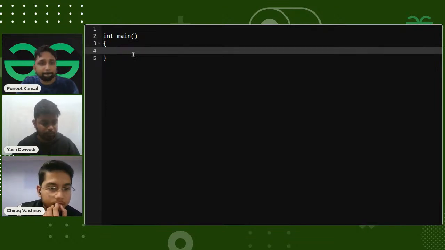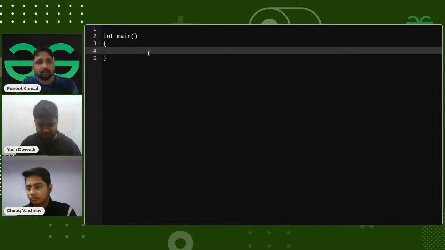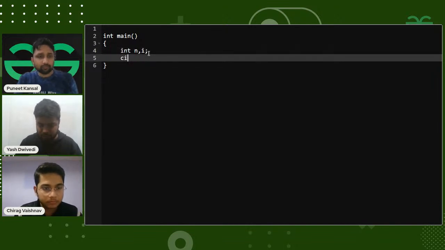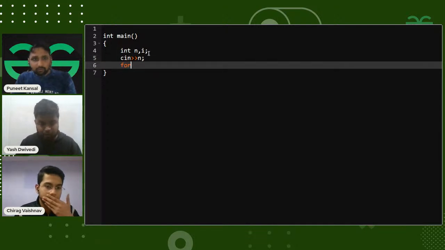Okay, sure. So what I'm thinking is, first of all, I'll be given all the values. So I'll be given int n and maybe I as well. I'll be taking first of all the 3-digit numbers, so I'll take that input in a vector.